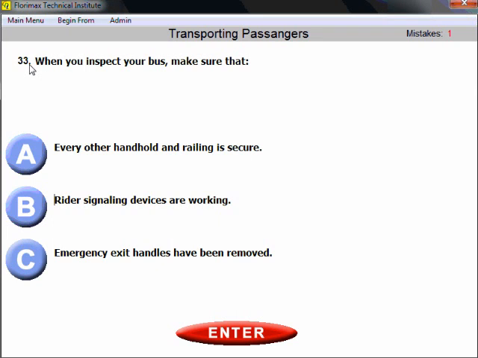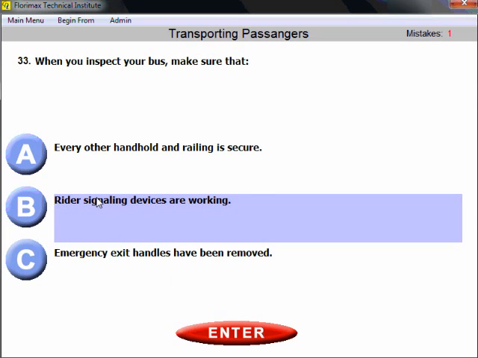Question number 33. When you inspect your bus, make sure that you need to know what the inspection is, and the correct answer here is radar signaling devices are working.